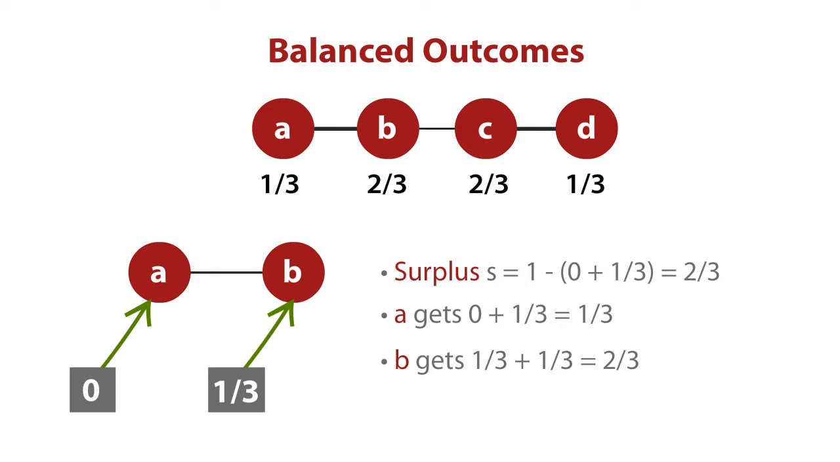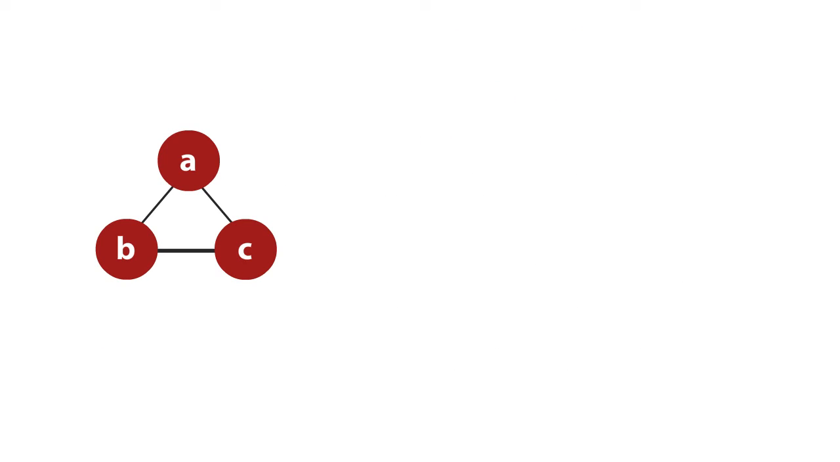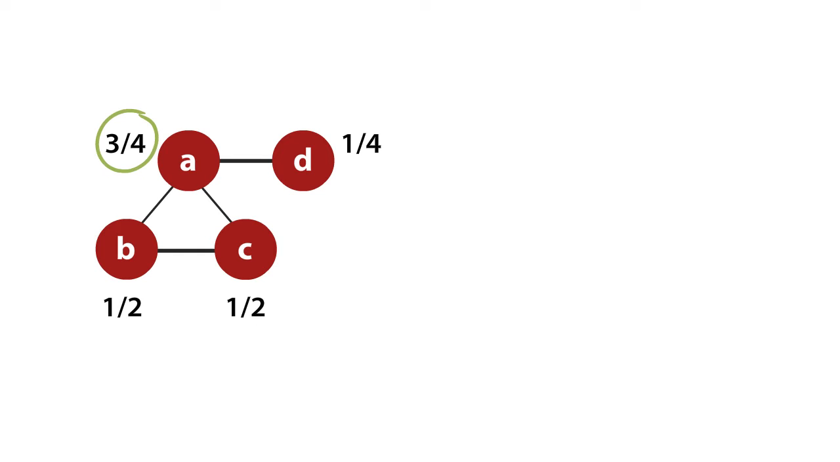That one's reasonably straightforward. Let's look at a more complicated example where we take a triangle of A, B, and C and we add an extra potential friend for A, node D. The question here is, what are the balanced outcomes? Well, it's pretty clear we should look for A and D to make a deal and B and C to make a deal. And if we do that with the values we have here, 3/4 for A, 1/4 for D, and a half each for B and C, we have something that's obviously stable. The question is, is it a Nash bargaining outcome?